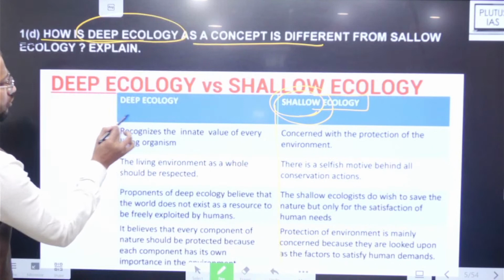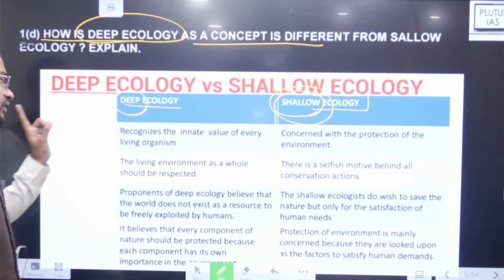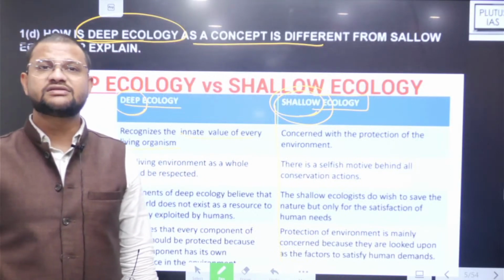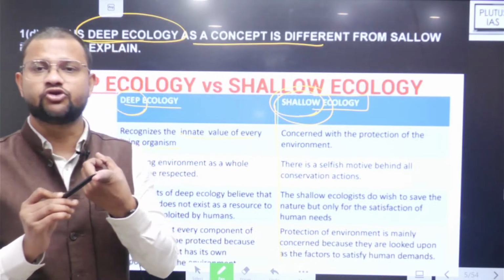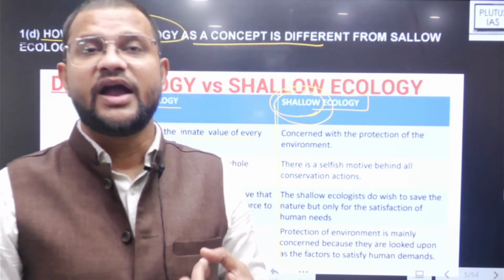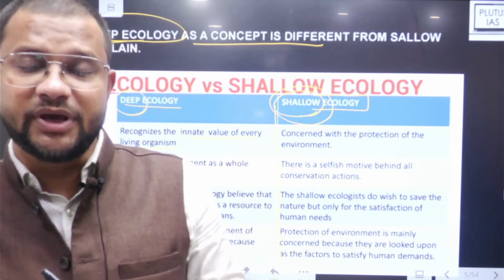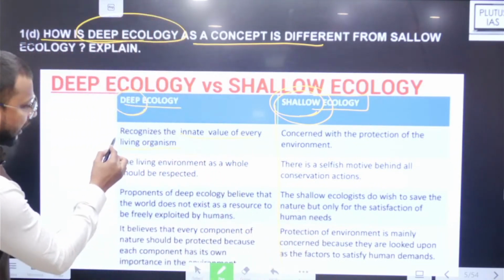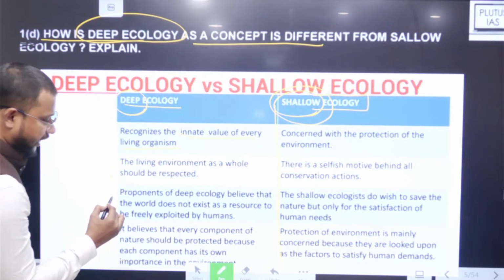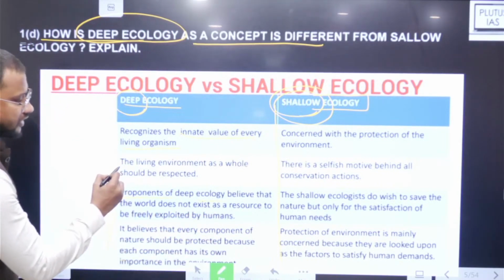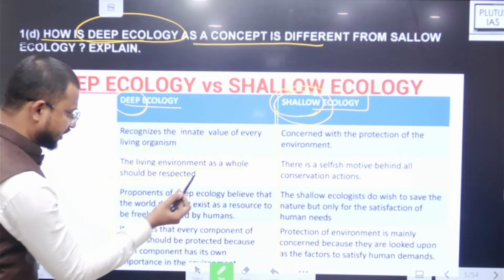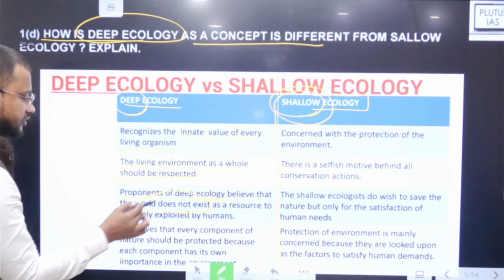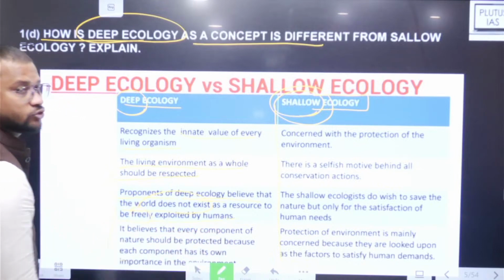However, in the deep ecology concept, you will find that it recognizes the innate value of every living organism. It considers every living organism as equal to humans, and it is the moral responsibility of human beings to protect all of them. Then what do you have to do? You have to consider every existence of life. The living environment as a whole should be respected. The proponents of deep ecology believe that the world does not exist as a resource to be freely exploited by humans.